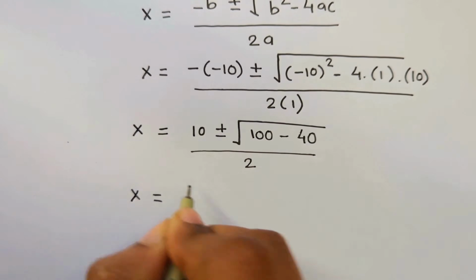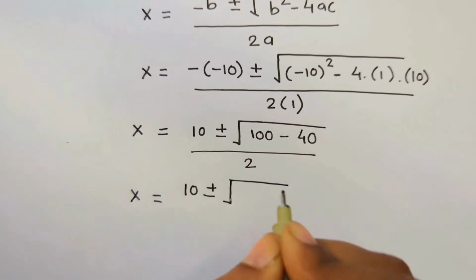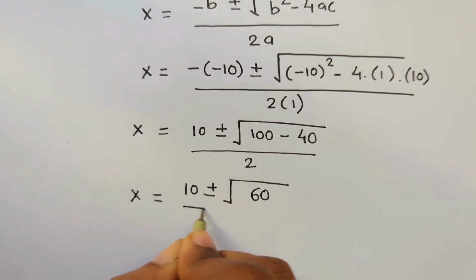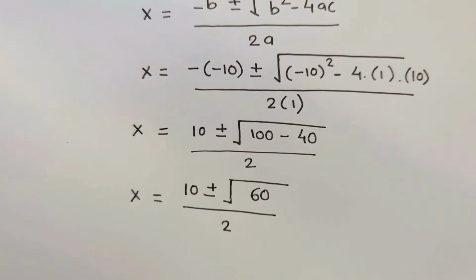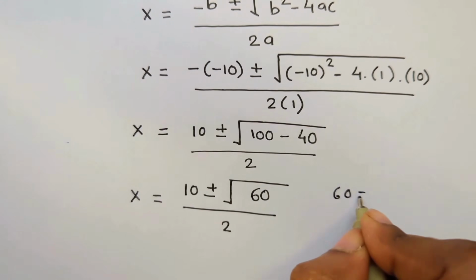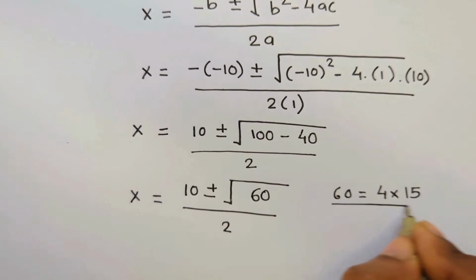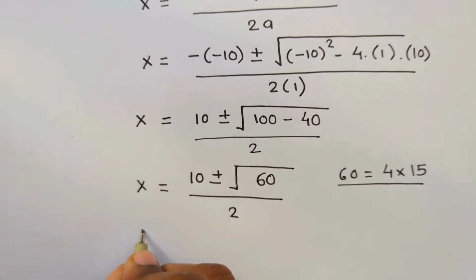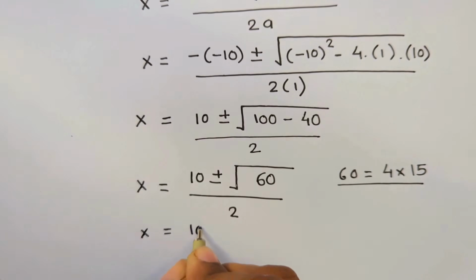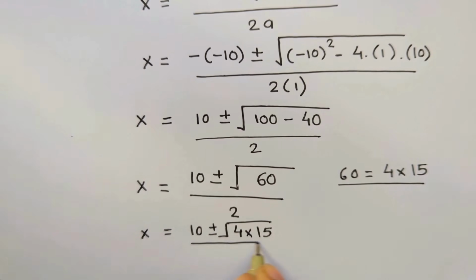So x is equal to 10 plus or minus the square root of 100 minus 40, which is 60, divided by 2. Here if you see, 60 can be written as 4 into 15. So let's apply this value instead of square root of 60: square root of 4 into 15 divided by 2.